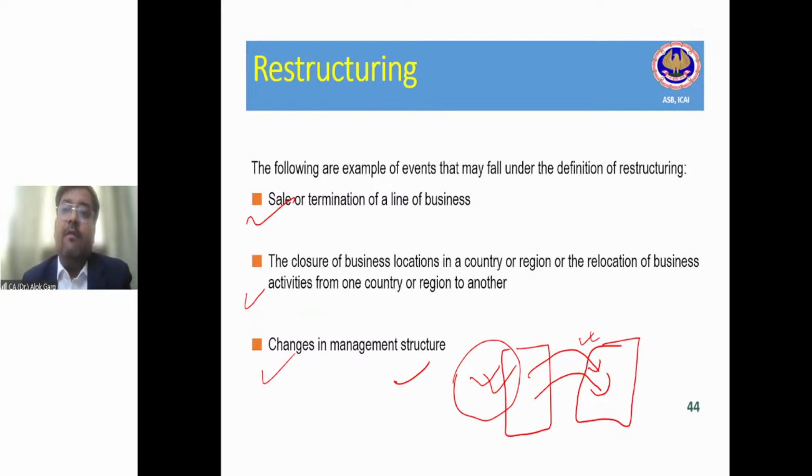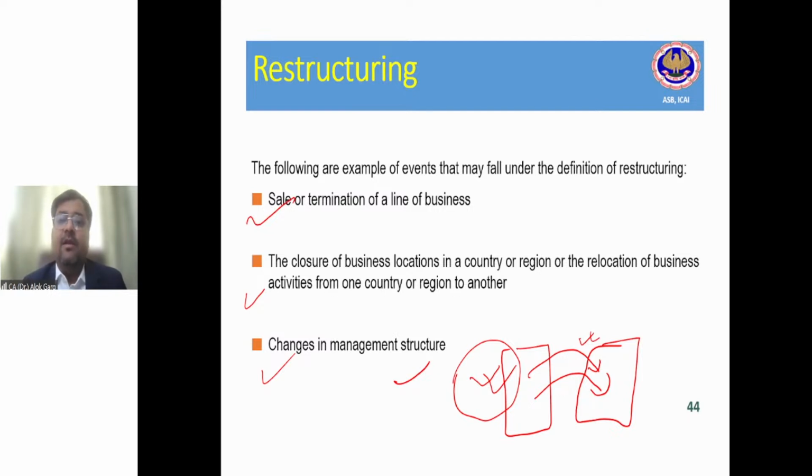First of all, when will this restructuring happen? Ind AS 37 says that there are the following situations or examples which may fall under the definition of restructuring. For example, sale or termination of a line of business. If the company is selling a line of business, I'll take a hypothetical example.